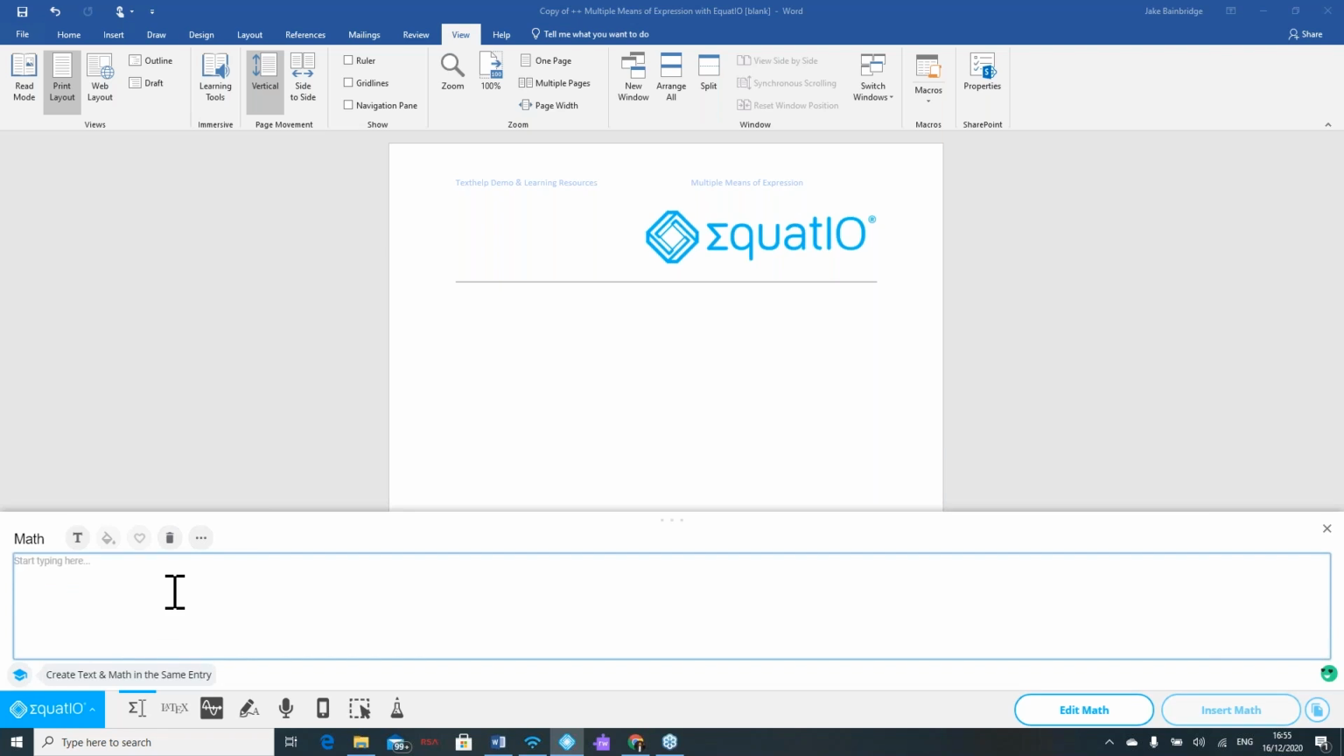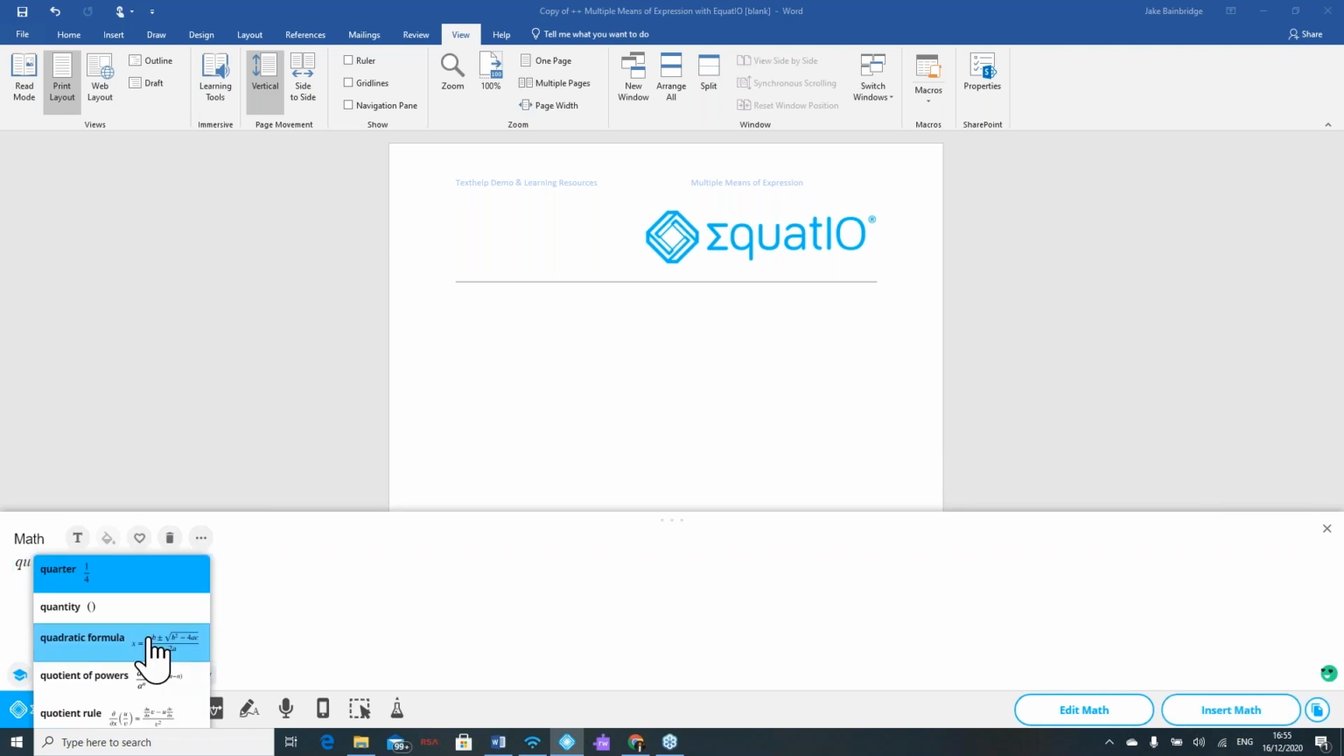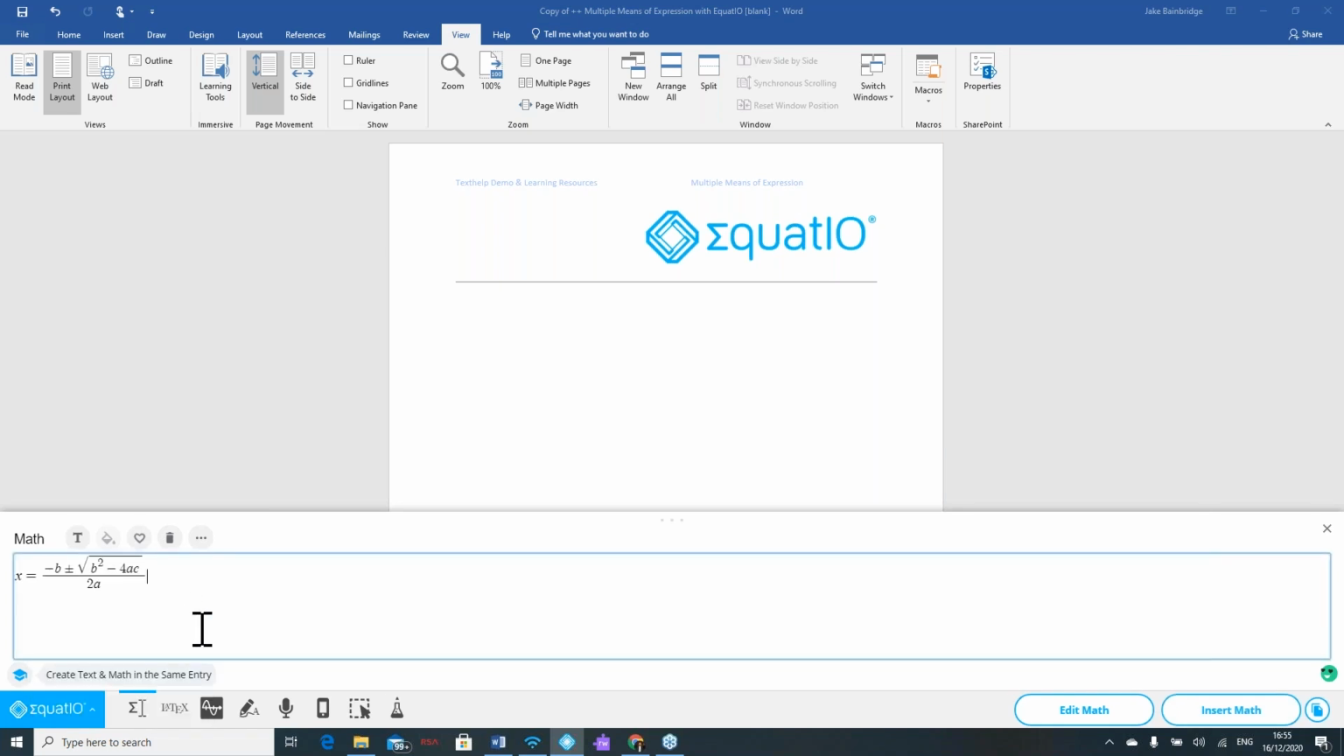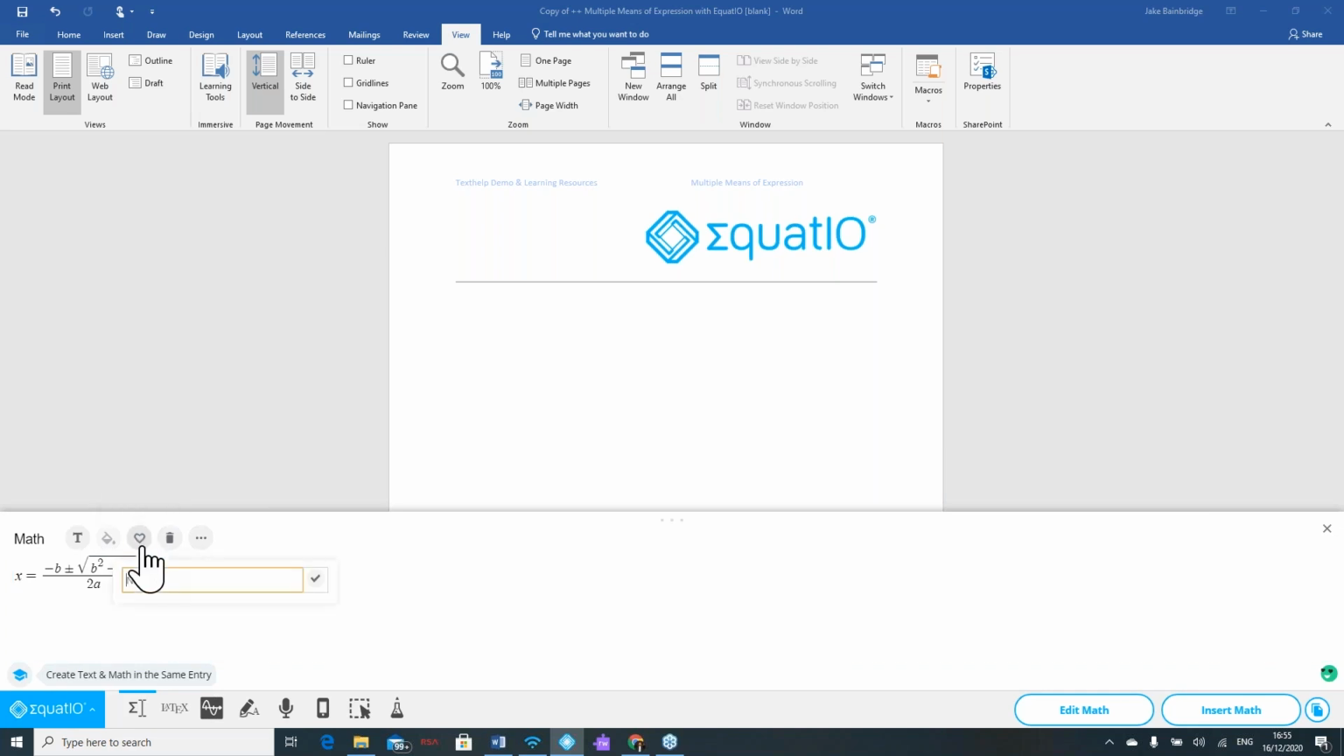Let's say I want to look for something which will take me a little bit more time to formulate using a digital device. Say I'm looking for a quadratic formula, all within the space of what will be a couple of seconds there. I typed in QU and I've then been able to select the quadratic formula. Now, if needs be, I can add this to my favorite section. Let's just name that quad and just save that straight in there.